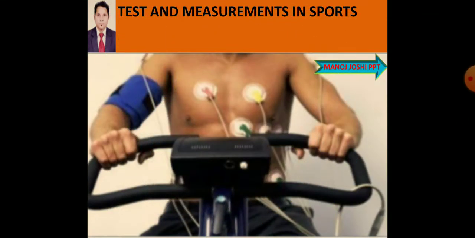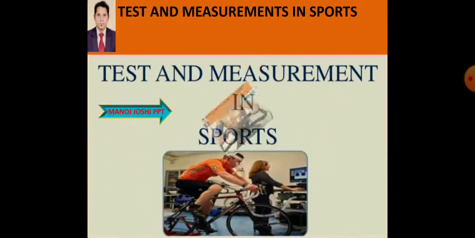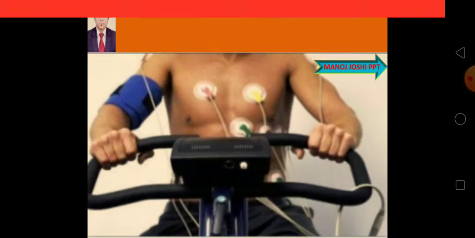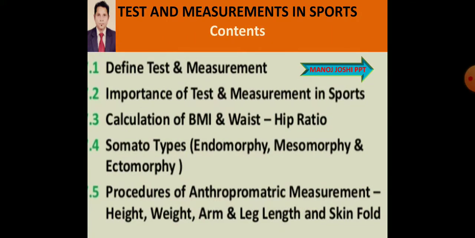So, test and measurement, these are very common terms which we know. We will study here the definition of test and measurement, importance of test and measurement in sports, calculation of BMI and waist-hip ratio, WHR, somatotypes: endomorphy, mesomorphy, and ectomorphy. Procedure of anthropometric measurement: height, weight, arm and leg length, and skin fold.